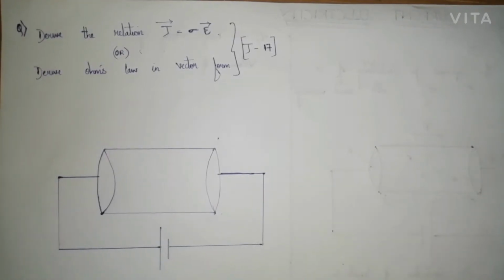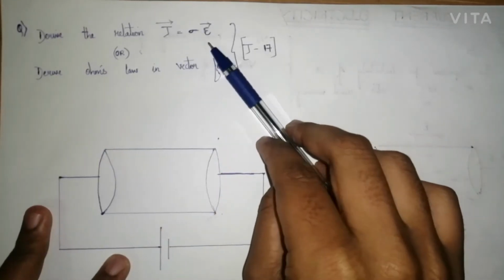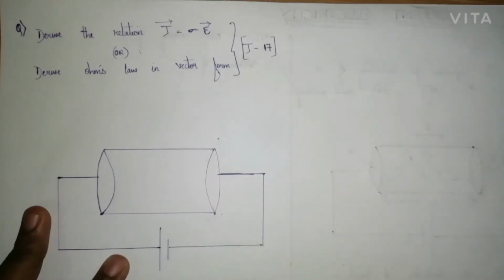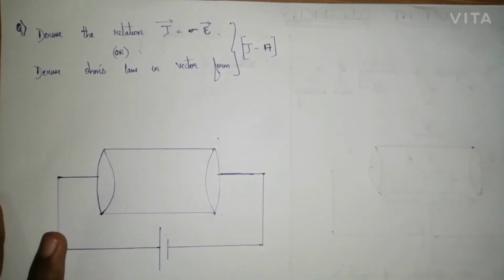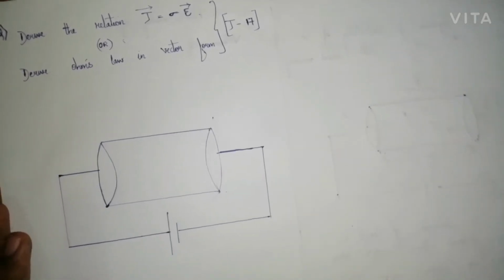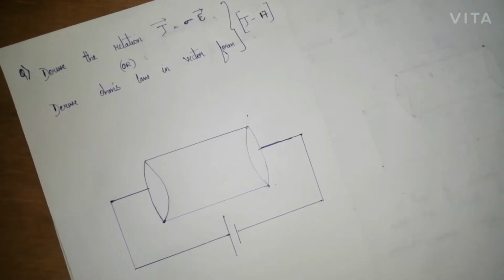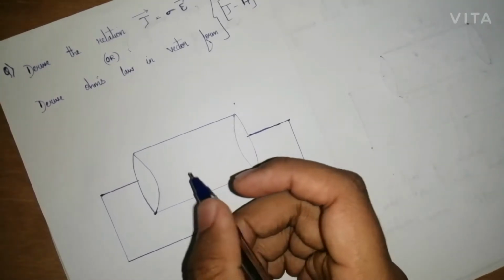So let's start this video on the relation J equals sigma E, or Ohm's law in vector form. As I always tell you, we should write the description before starting the derivation.